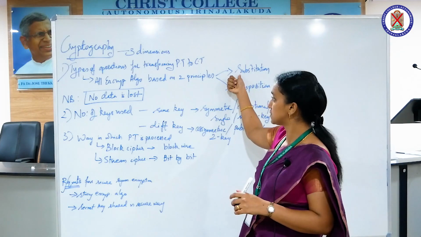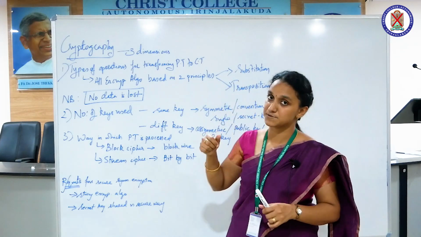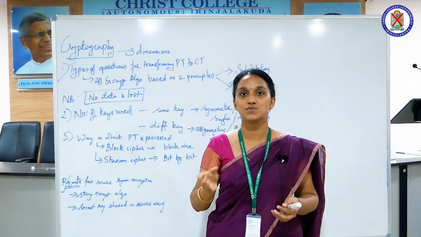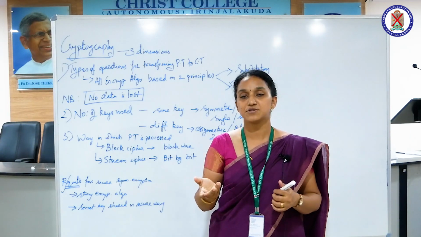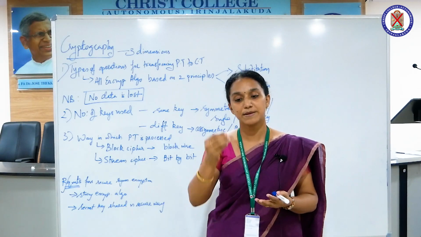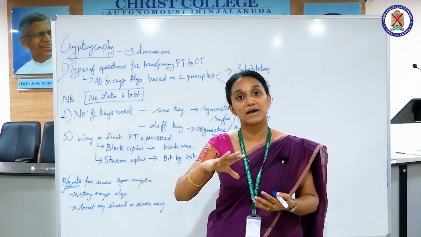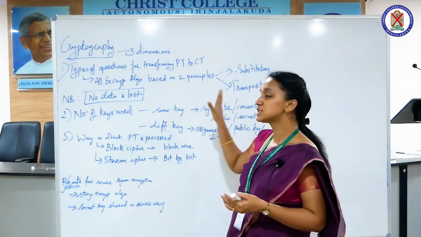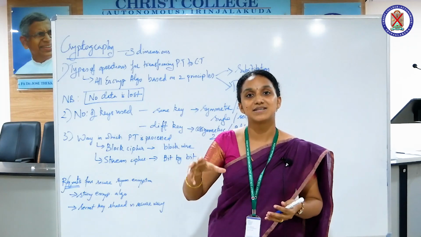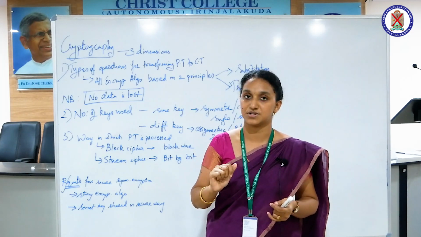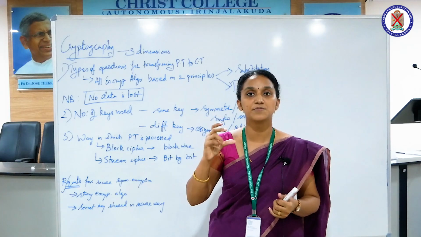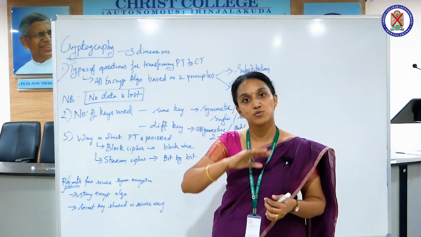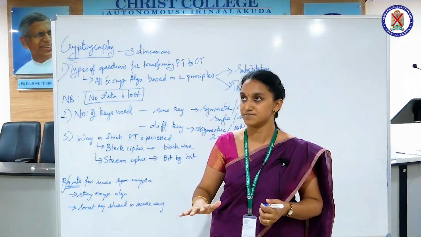The first one is substitution, the other one is transposition. We have already dealt with the concept. Substitution means the bits in the message are mapped to other bits, whereas in transposition the bits in the message are rearranged. These two important principles are the base for most encryption algorithms.